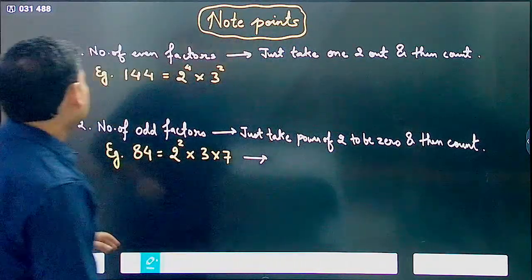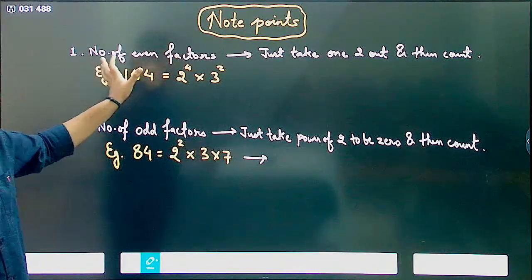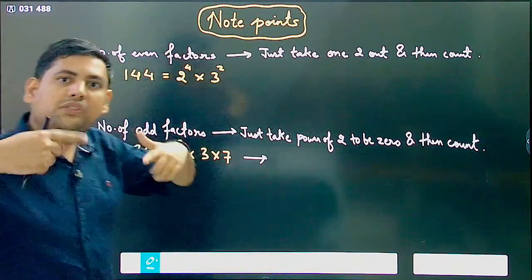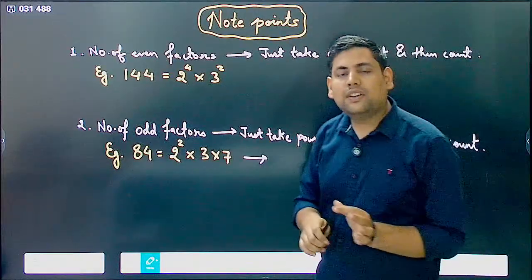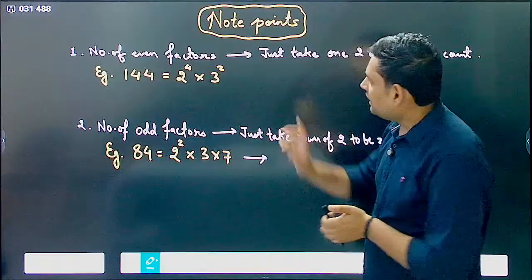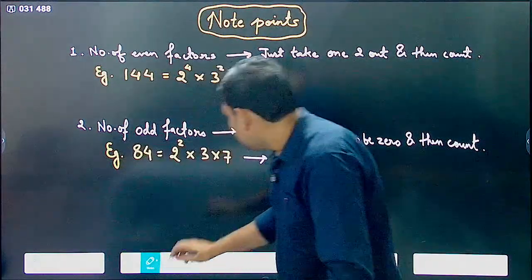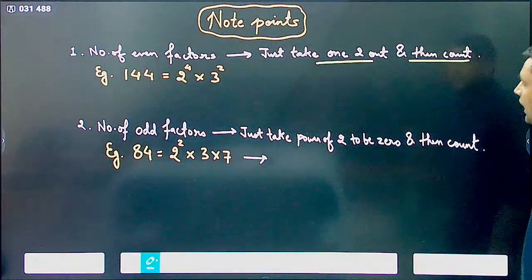Now see, number of even factors. Number of factors you can calculate very easily. If I ask you how many of those factors are even in nature, how do you find that? See what I have written here. What you have to do, you have to just take one 2 out and then count.